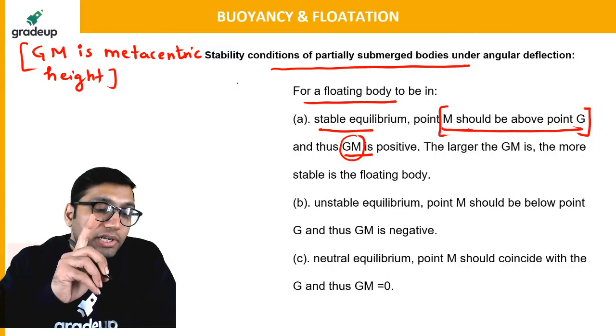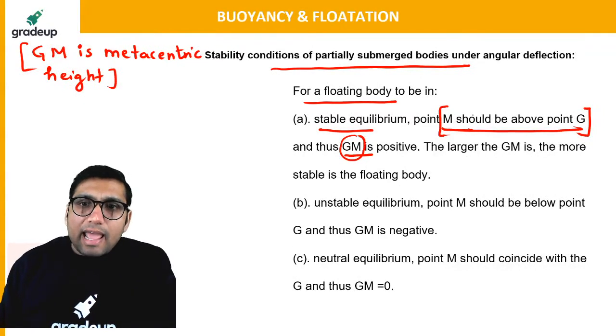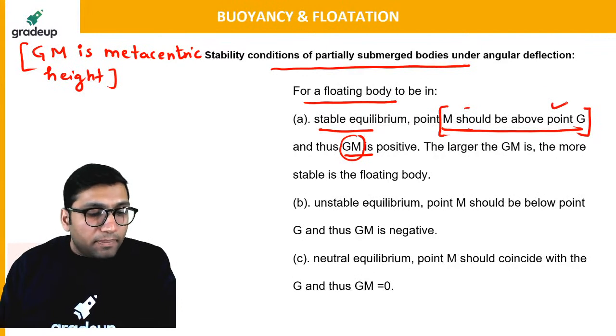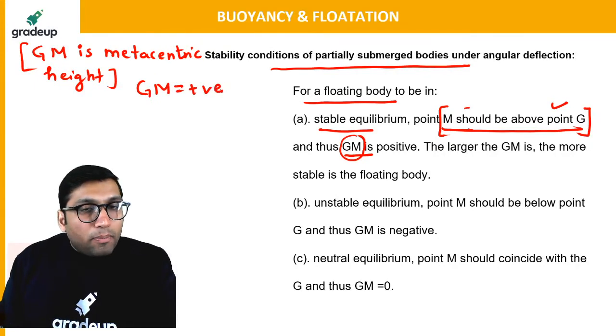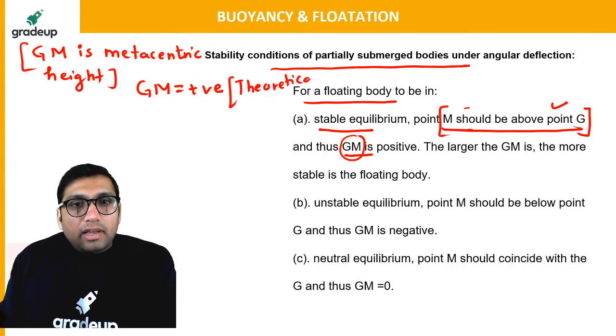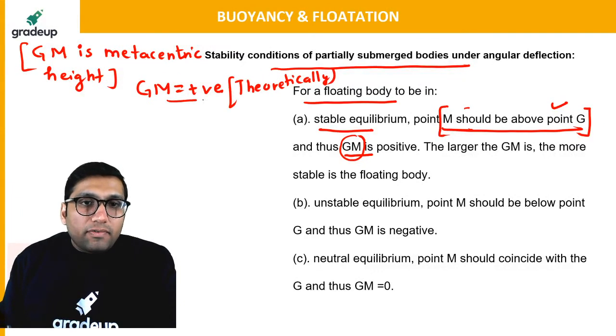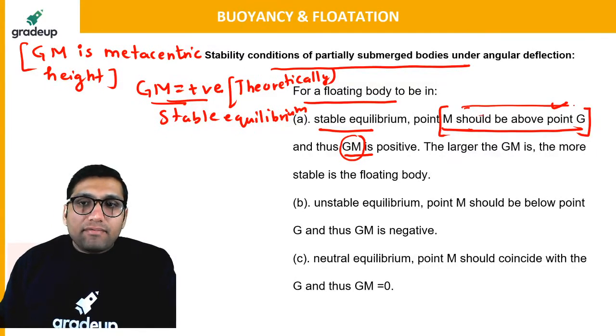So there are two conditions for stable equilibrium. One is the simple condition that M lies above G. The other condition is that if the metacentric height comes out to be positive, which has to be calculated theoretically, then that will be a stable equilibrium. So one is if M lies above G, or we can say the metacentric height is positive.